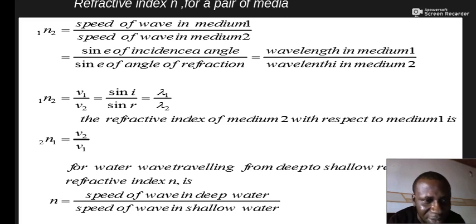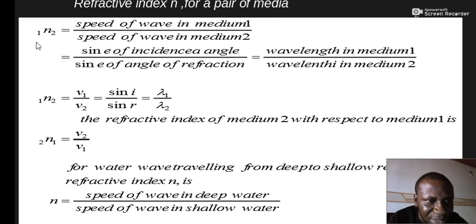So let's see the relation. It's a simple definition. The refractive index is defined, therefore, as the ratio of the speed of the wave in medium 1 to that of the speed of the wave in medium 2. If we note this by symbol, we can say v1 represents speed in medium 1 over v2, speed in medium 2.